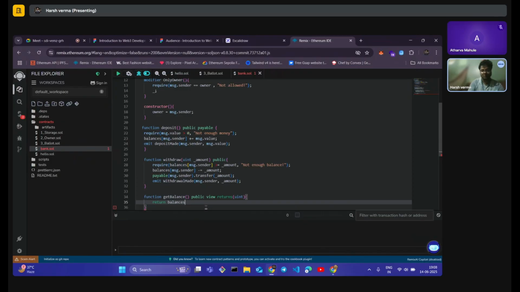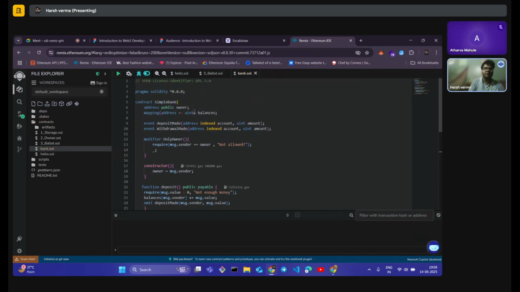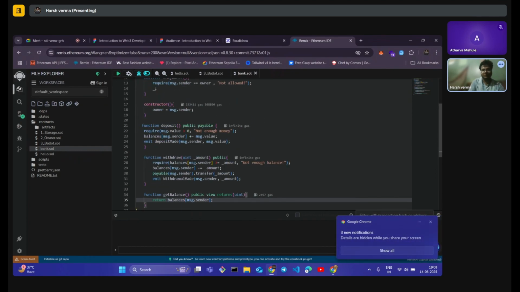So balances, bracket msg.sender. As I have been telling you again and again, this is the key and it is pointing to the value that we have. And what value do we have on it? Our amount.